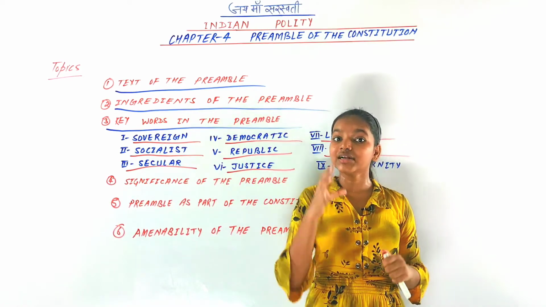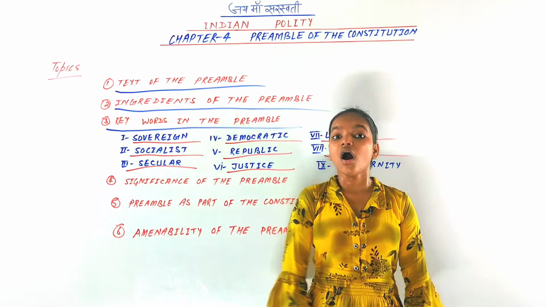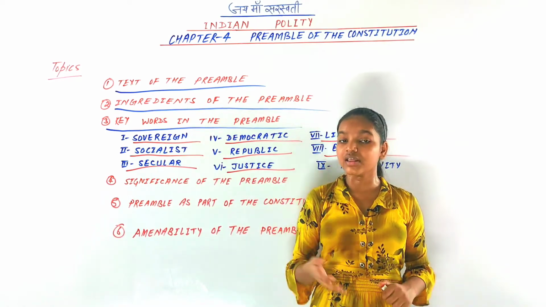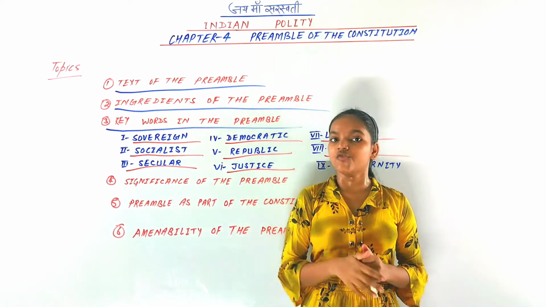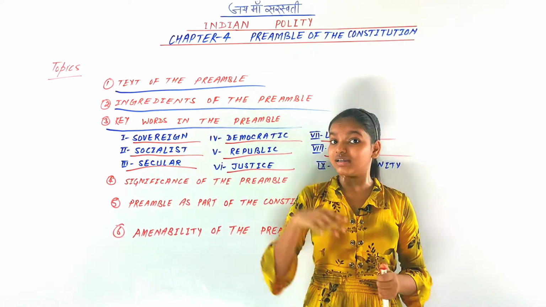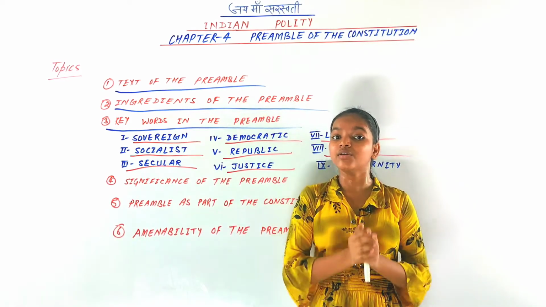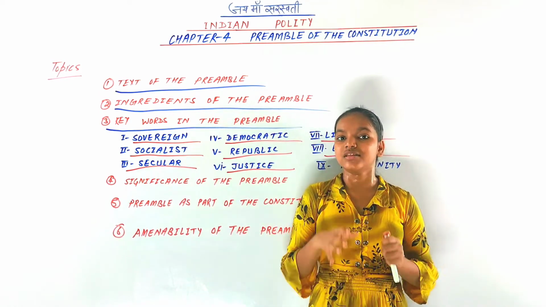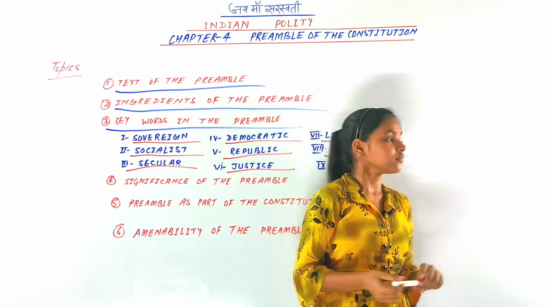Next is political equality. That is, all citizens of India are free to join any services of India, to raise their voice against the government, and to stand in elections if they want. So there is freedom and equality, and there should not be any discrimination. That is what equality means in our preamble.